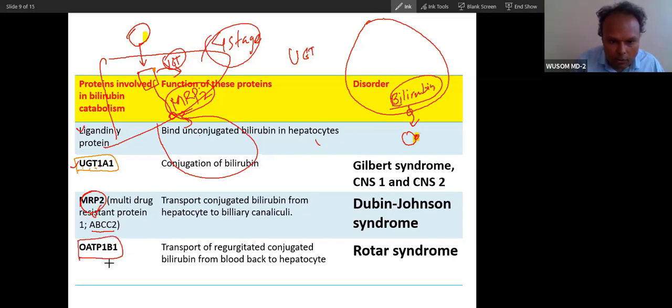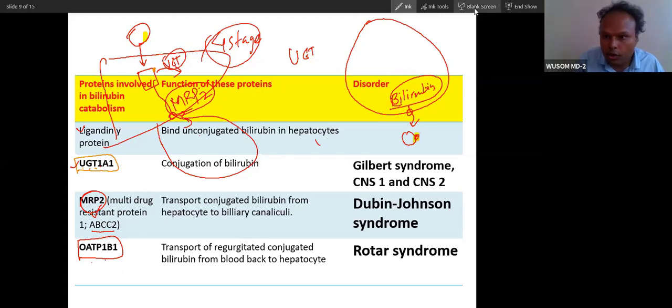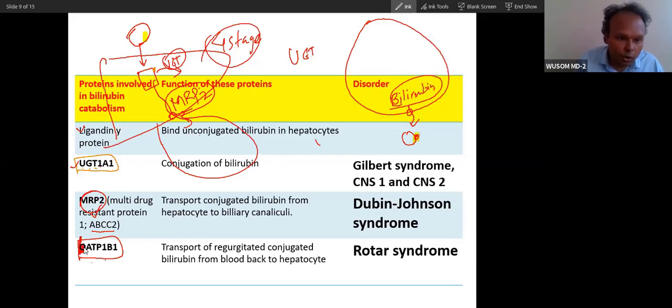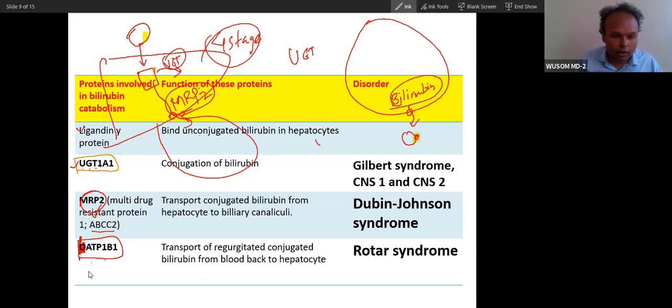Now this is the last protein. You can see this last protein is called organic anion transport protein, OATP. Just for the timing, I'll tell you. Forget about this O. If you forget the O, ATP 1B1, do you see this ATP?